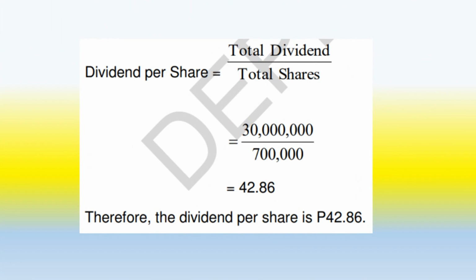Now, dividend per share is equal to the total dividend over total shares. So that would be 30 million divided by 700,000. You will get 42.86. Therefore, the dividend per share is 42.86 pesos.